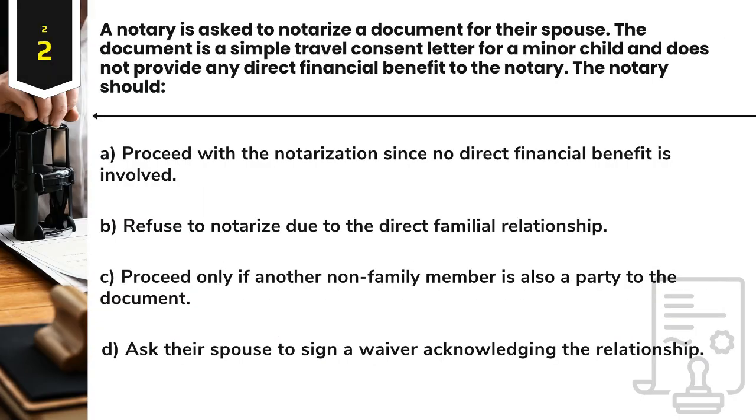Question 2. A notary is asked to notarize a document for their spouse. The document is a simple travel consent letter for a minor child and does not provide any direct financial benefit to the notary. The notary should A. Proceed with the notarization since no direct financial benefit is involved. B. Refuse to notarize due to the direct familial relationship. C. Proceed only if another non-family member is also a party to the document. D. Ask their spouse to sign a waiver acknowledging the relationship.